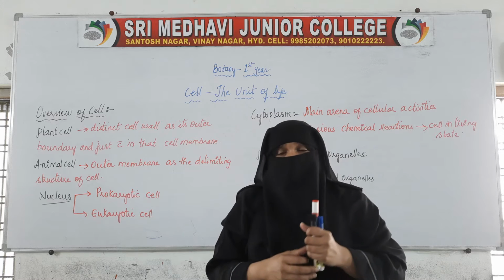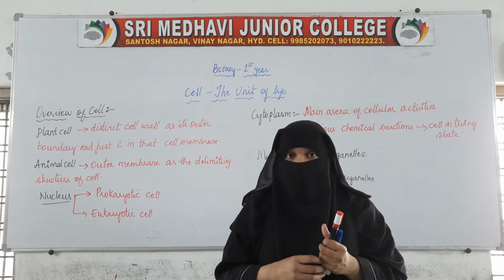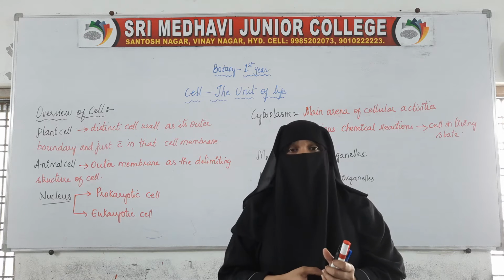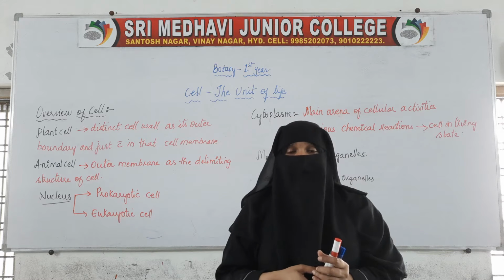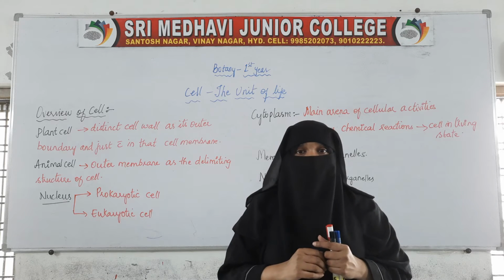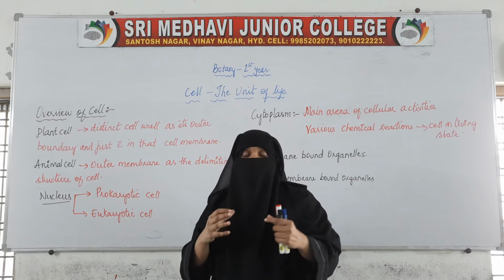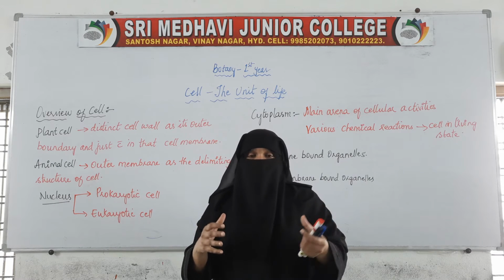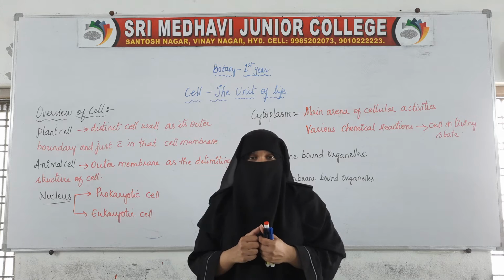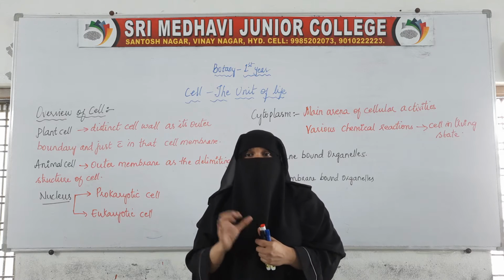Why are we said to be complicated? Because we are made up of innumerable cells. Many cells combine and form multicellular organisms with complex structures, whereas unicellular organisms are just simple.